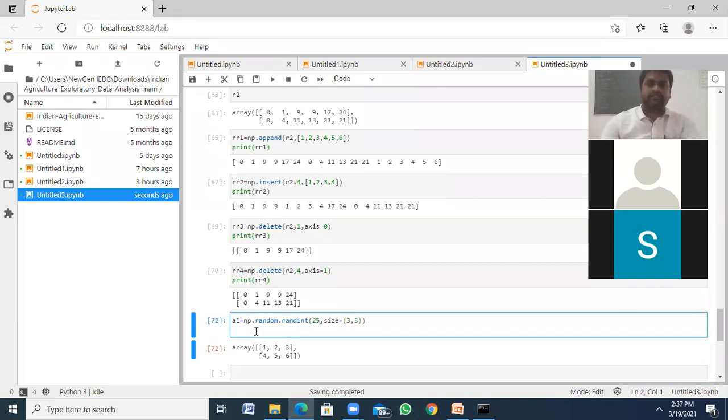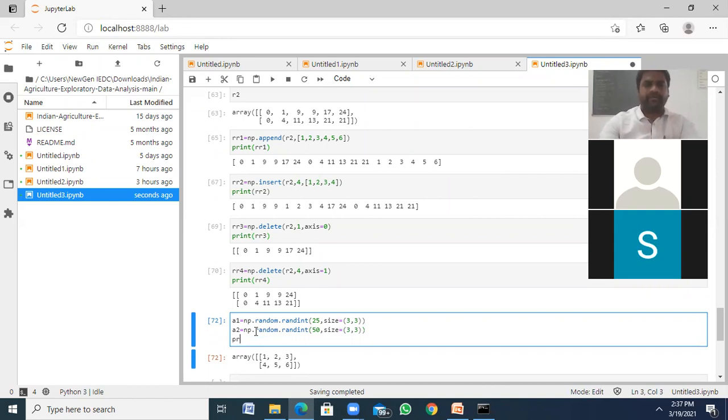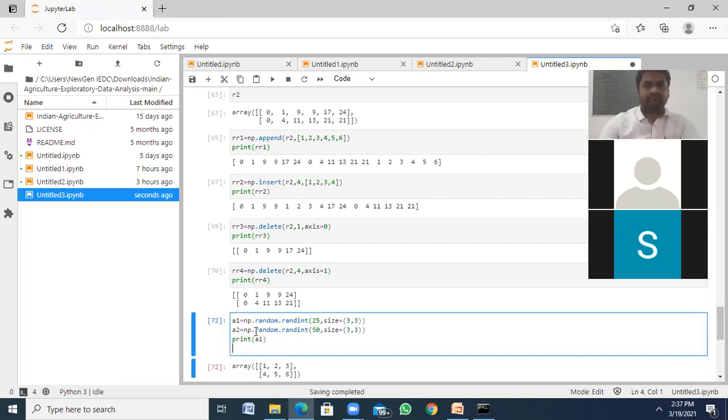And A2 is equal to the same, np.random.rand into 50, size also the same 3 by 3 matrix. Print A1, print A2. Okay.